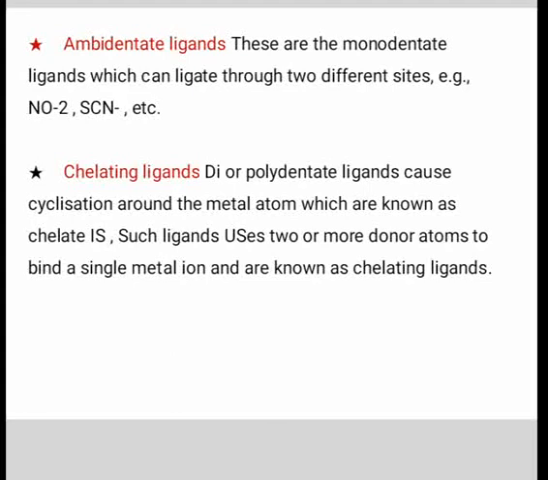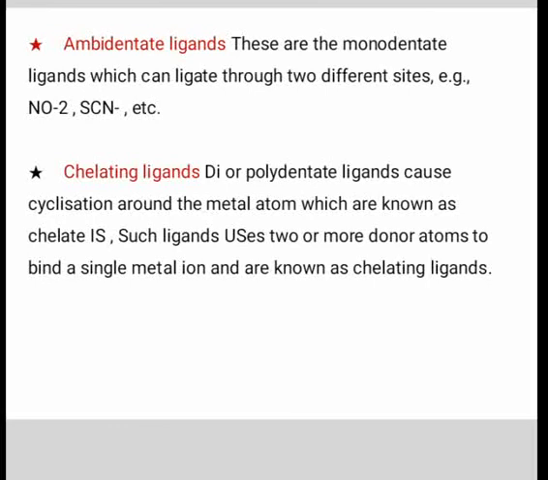Ambidentate ligand. It is a ligand which has two or more different donor sites but only one of these is attached to a central metal atom at a given time. These are called ambidentate ligands. For example, thiocyanate, isothiocyanate, etc.